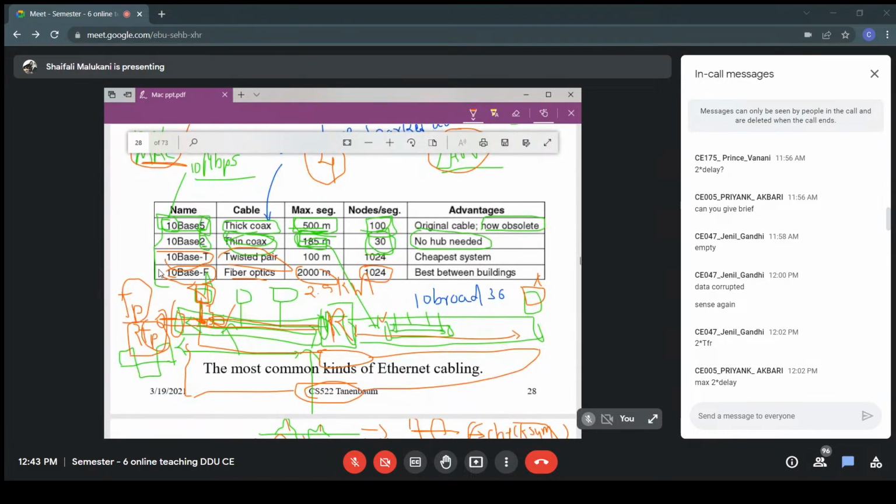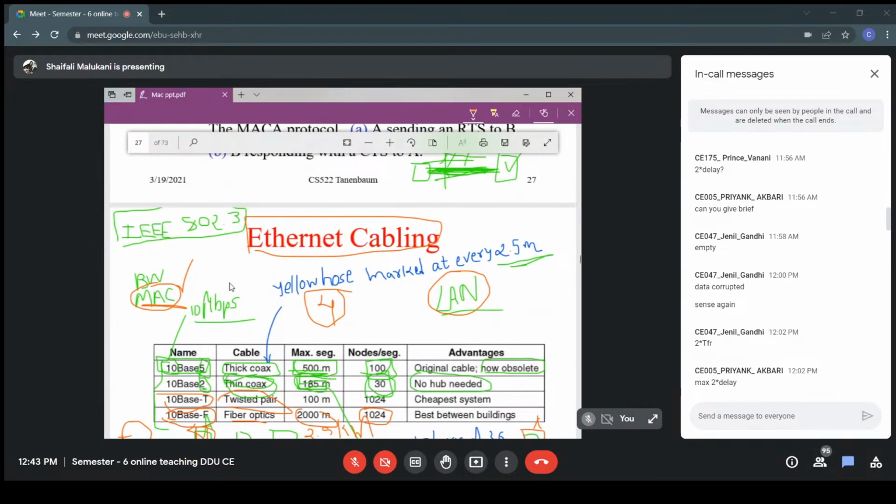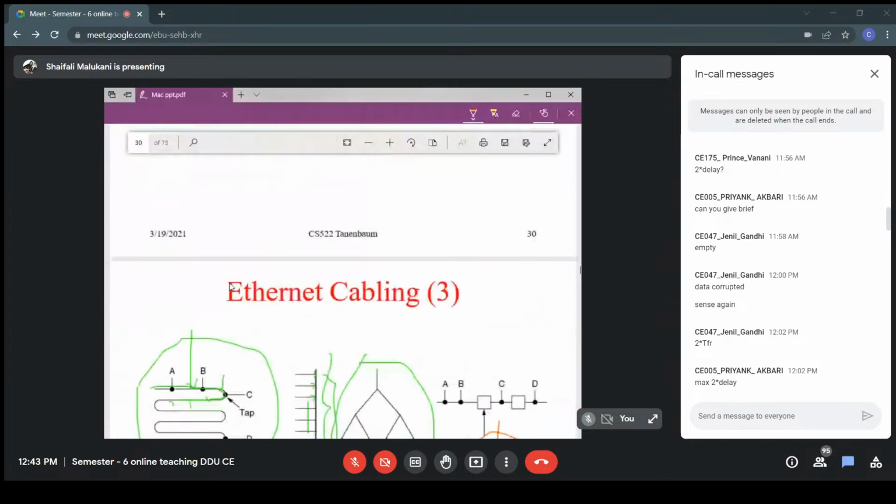Like right now we are having 1 Gbps, in that we are using fiber optics, but it is possible that certain systems are working on the older standards, so we have to have backward compatibility, and for backward compatibility this standard was developed, right? So when we are using 10BaseF, that means it is for backward compatibility. Otherwise, if we are developing a new one, we are going to use 1 Gbps speed if it is a fiber optic cable, right? So this is all about it.